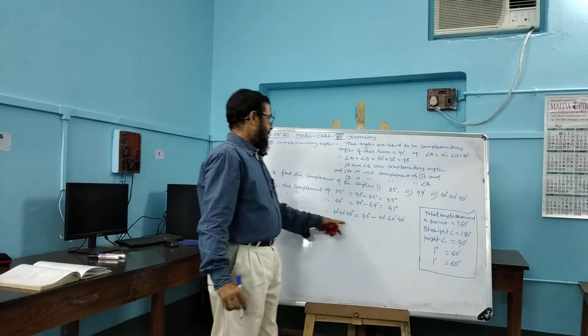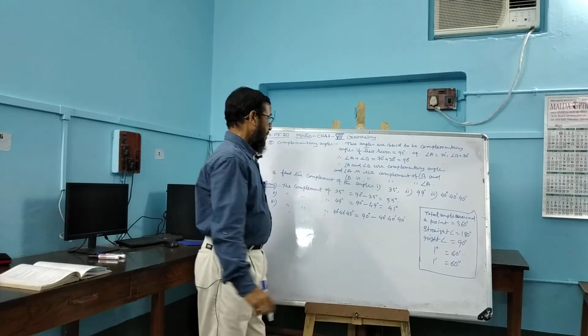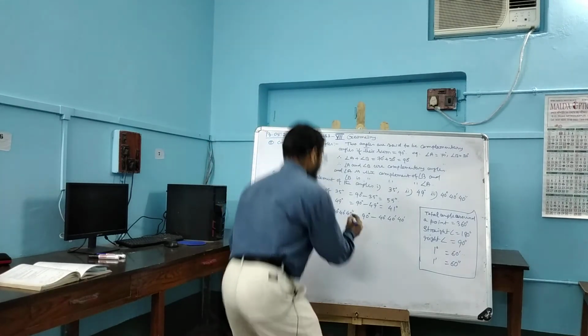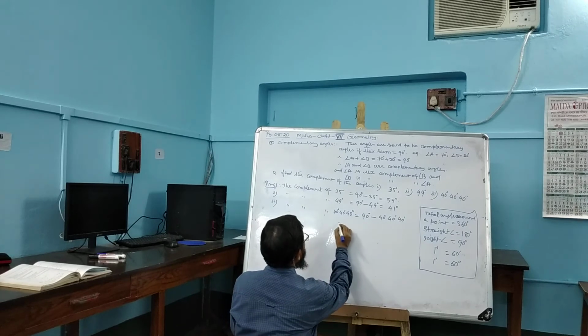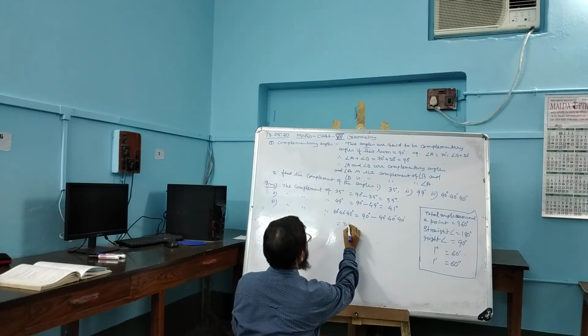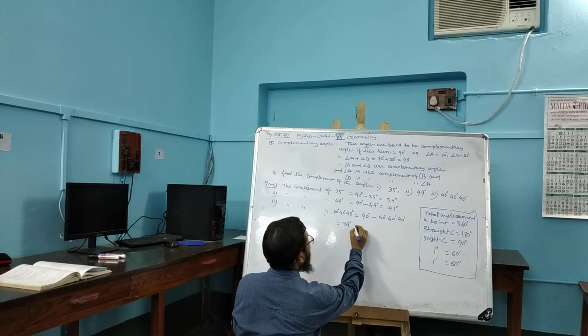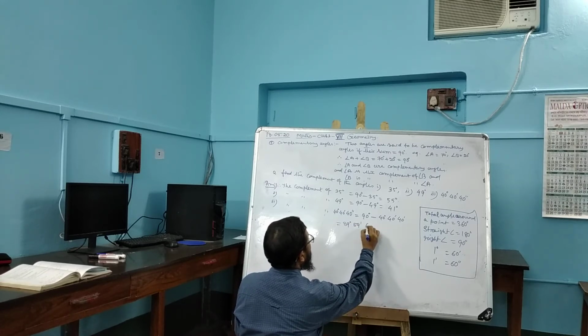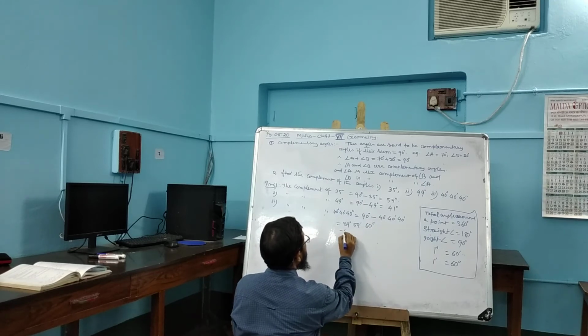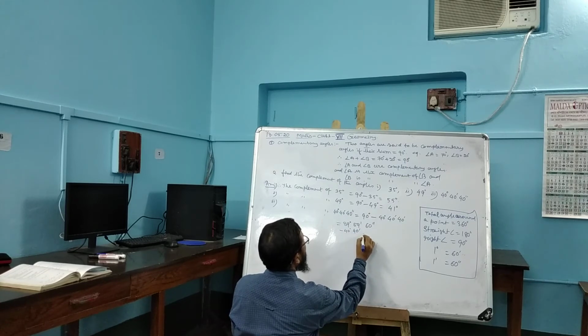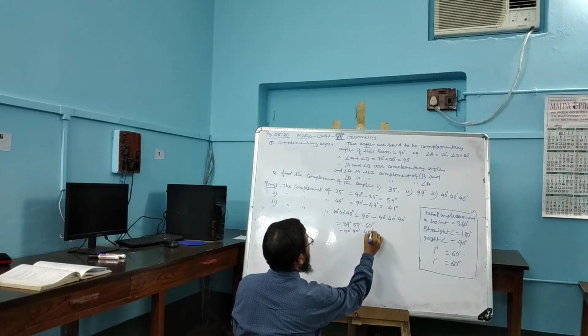Now, this subtraction is not so easy. How will you subtract? Reduce this 90 degrees into 89 degrees plus 1 degree, and 1 degree means 59 minutes 60 seconds. Subtract 40 degrees, 40 minutes, 40 seconds.